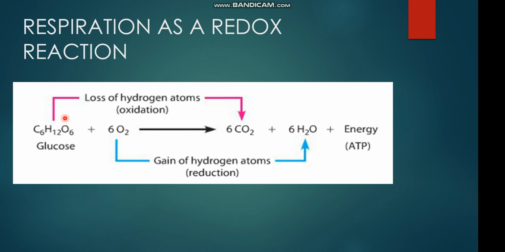Here you can see the glucose molecule, which is a complex biomolecule. It has hydrogen, carbon and oxygen in it, and energy is stored in the bonds of carbon and hydrogen. When this molecule loses hydrogen atoms, it is converted to its oxidized form, that is carbon dioxide, and when oxygen gains hydrogen, it is the process of reduction and is converted into a water molecule. So respiration is a redox reaction, because here reduction and oxidation both take place simultaneously. That is why it is known as a redox reaction, and energy is released in the form of ATP.